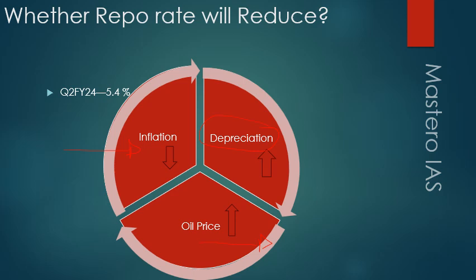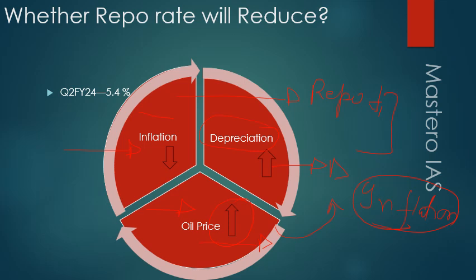So there are chances that the RBI may not reduce the repo rate, because the depreciation of the rupee and the oil price increase will also contribute to inflation. In such a situation, if the RBI reduces the repo rate, it will also increase inflation. All three factors, inflation, depreciation and oil price increase, will only increase the total inflationary pressure. So in that situation, the RBI or MPC may consider keeping the repo rate unchanged.